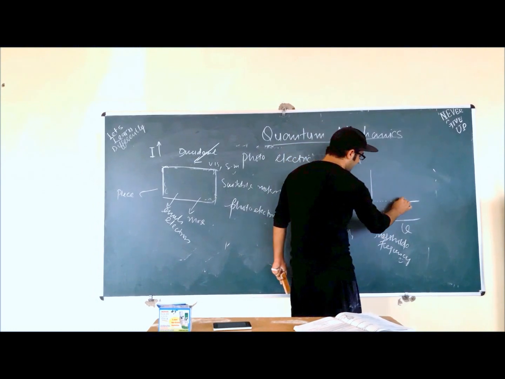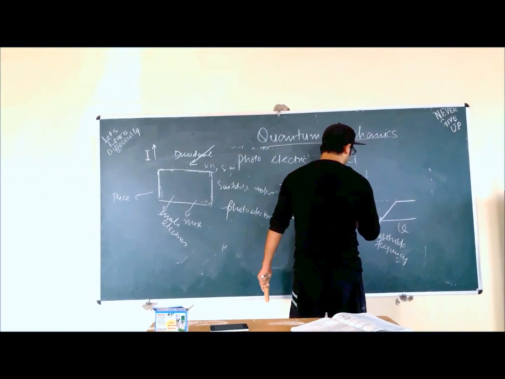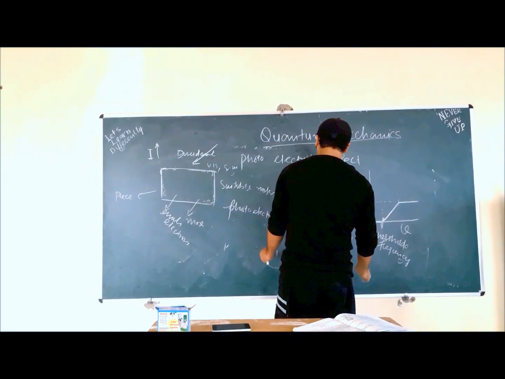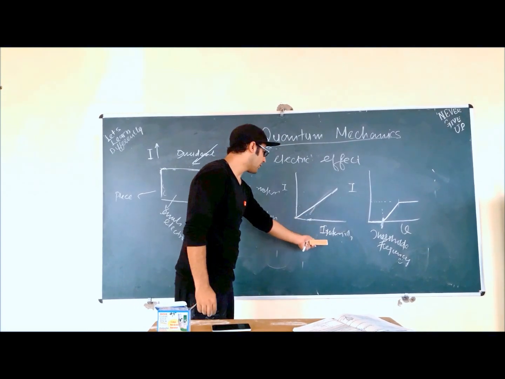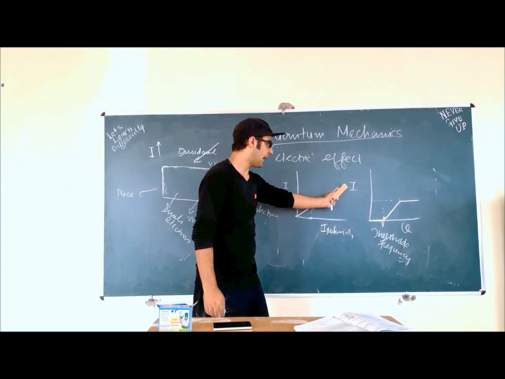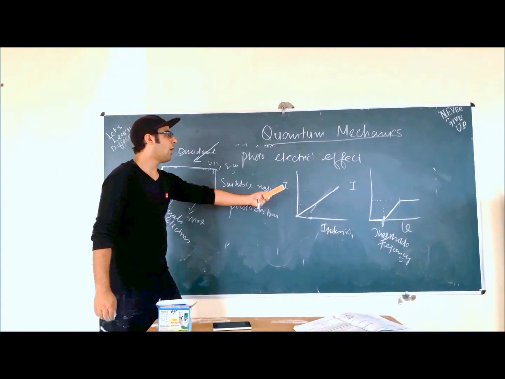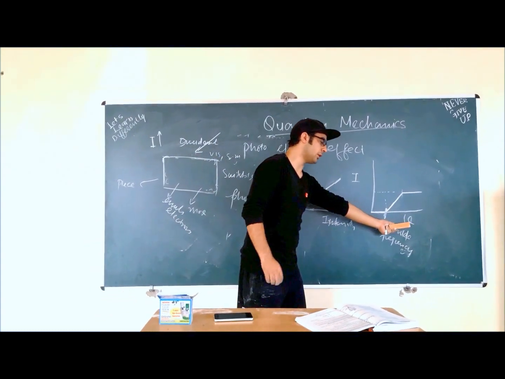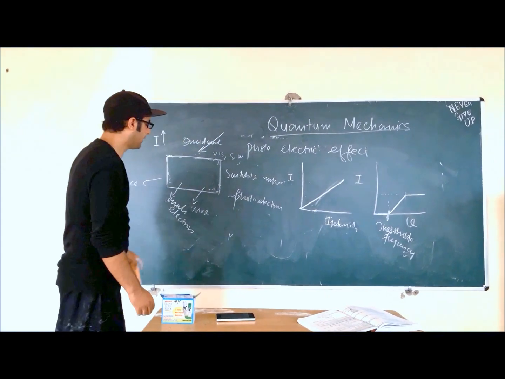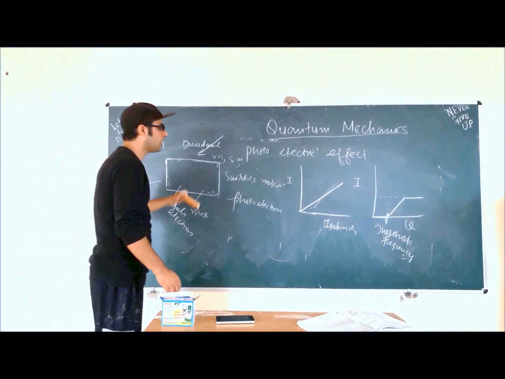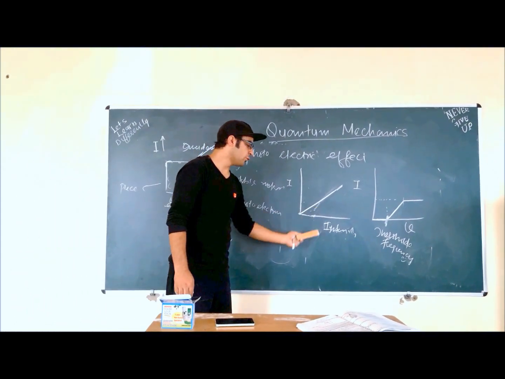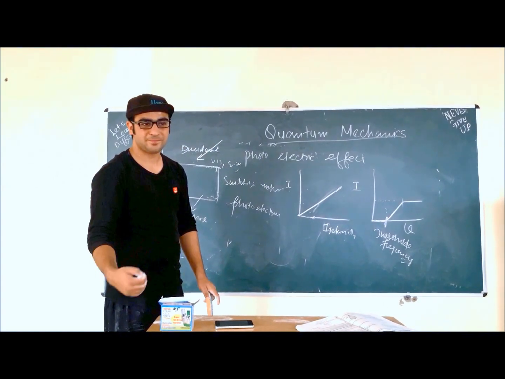After this moment, the current will not increase. It will just be static like this. So this is the dependency of current on the intensity, and there is a graph of its dependency on the frequency. If we explain this with Newton's corpuscular theory, this theory will easily explain this. But if we use the quantum theory,